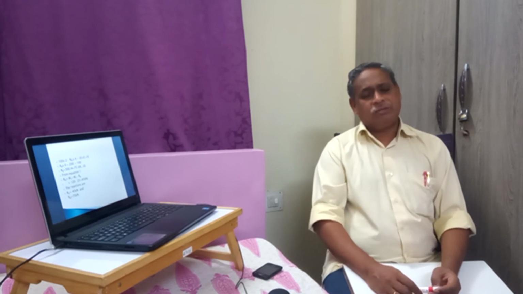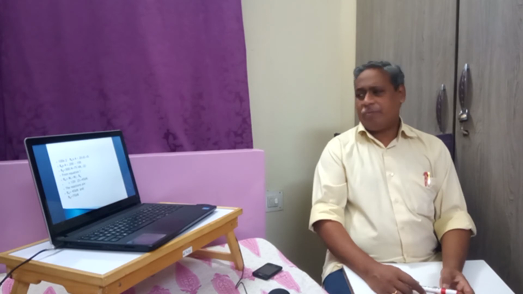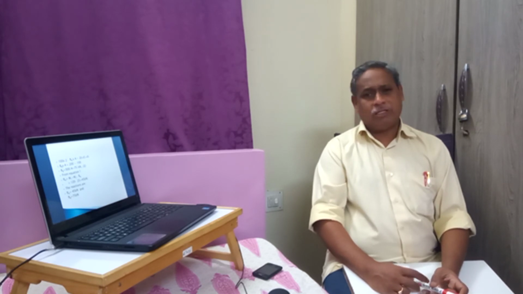We will get RB. Once we get RB, we will get RA by using the first condition of equilibrium, that is RA plus RB is equal to W1 plus W2, that is 120.